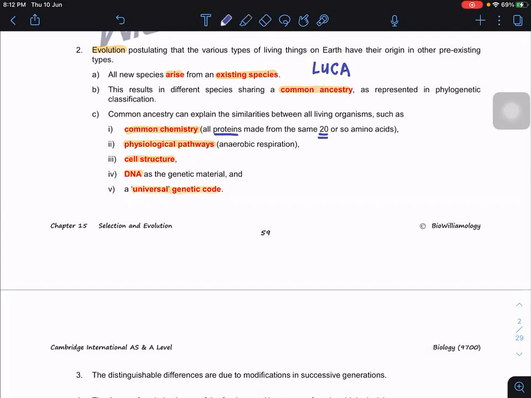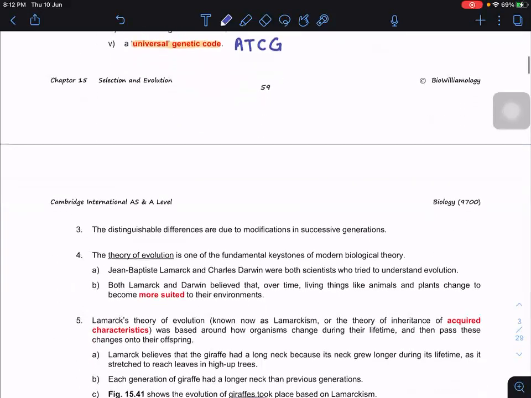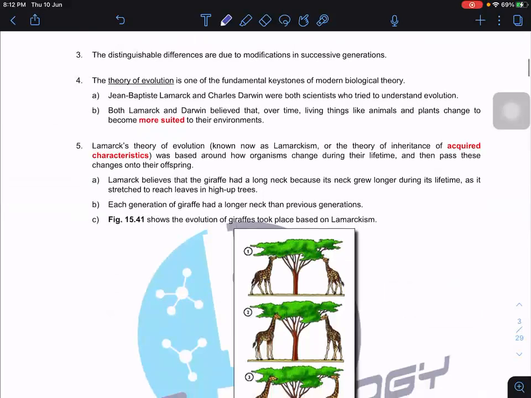So what is the universal genetic code? Basically, that's our A, T, C, G. All living organisms use ATCG. Why don't we have an additional one, something special? For example, humans use ATCG, and maybe a tiger uses XYZ. No, why not? Because a process called evolution took place. One species evolved from another, pre-existing species. Clear? So the distinguishable differences are due to modification.